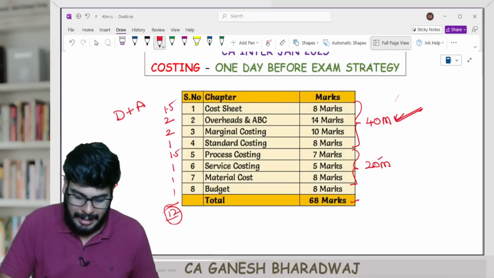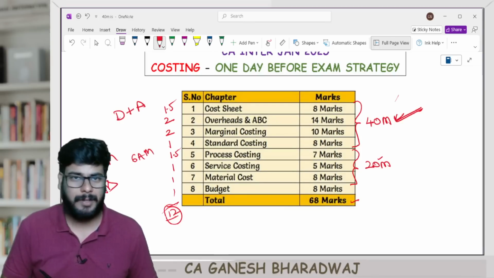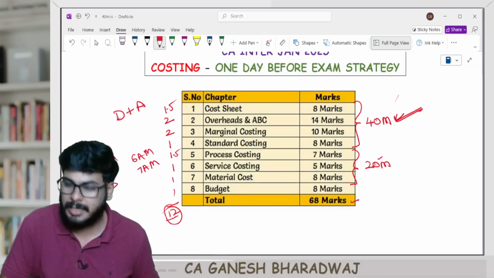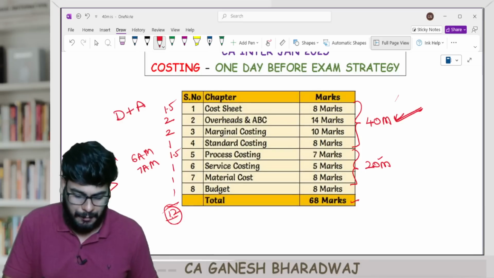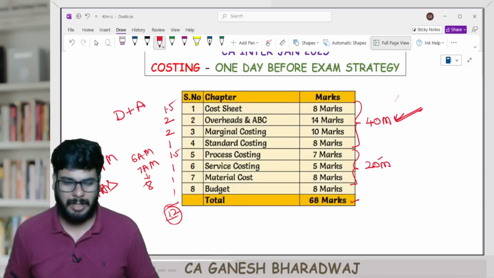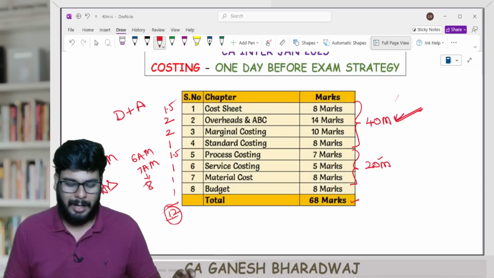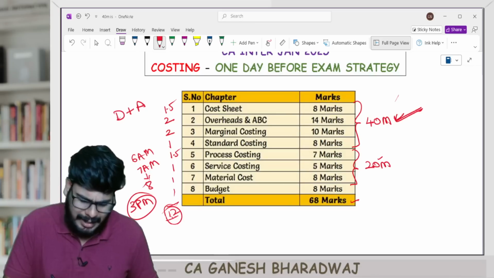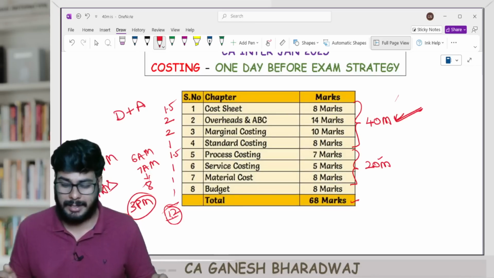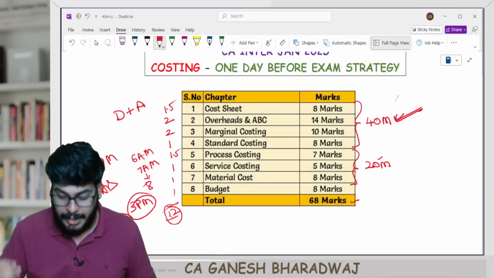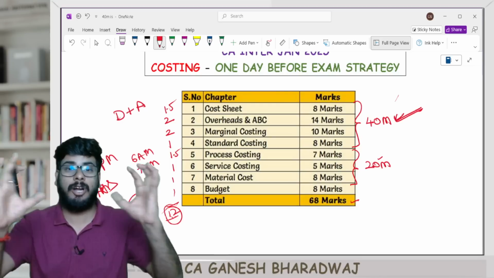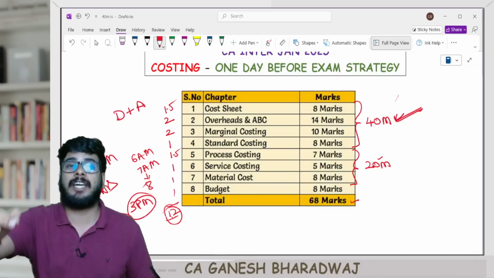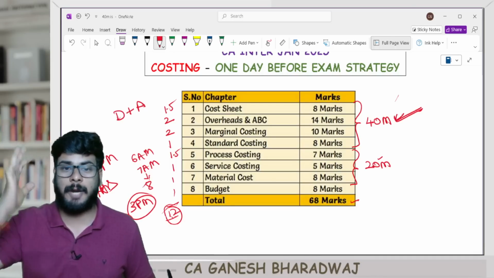The next day, let's assume you are waking up at 6 a.m. in the morning, right? And by the time you get ready to study, let's say it comes to around 7 a.m. All you need is 12 minus 4, another 8 more hours. So roughly by around 3 p.m., let's conservatively say 4 p.m. the day before your exam, you would have revised all these lineup of important chapters that will contribute to approximately 70 marks, right? If you're super confident, whatever time remaining is available, you can focus on the other chapters also and you can close.